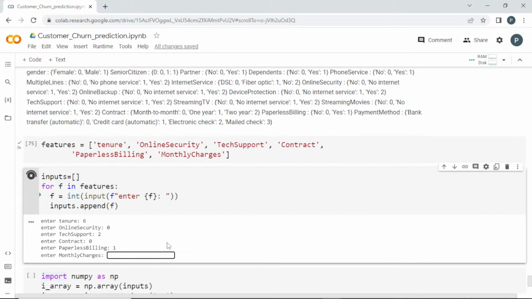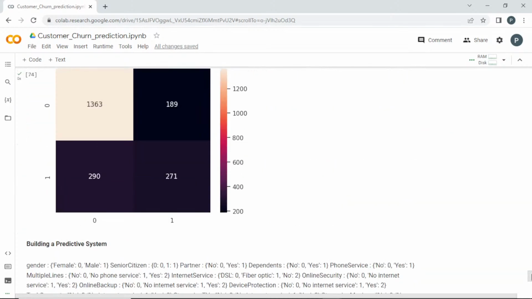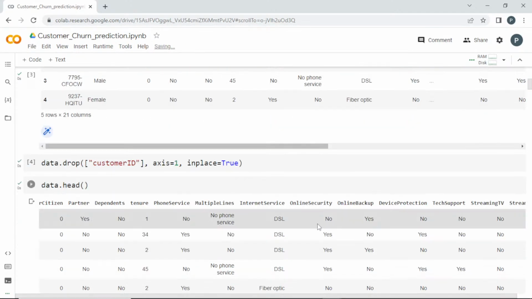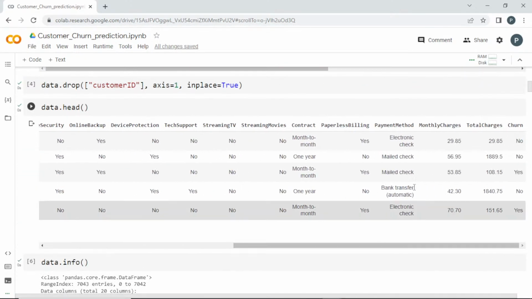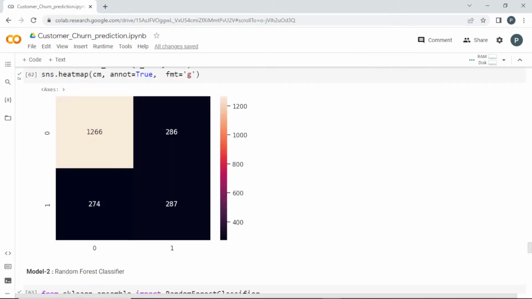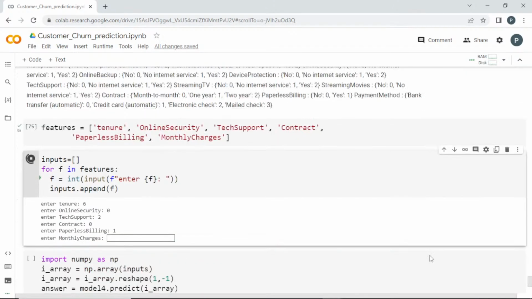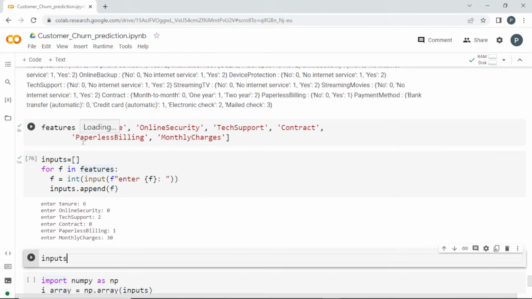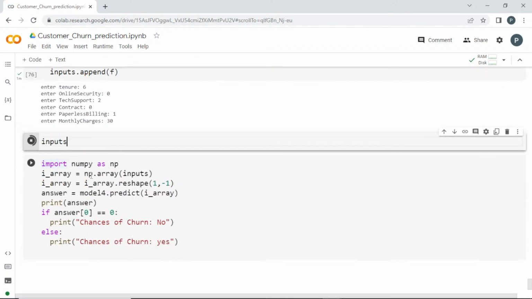And the monthly charges I want to enter. What is the range of monthly charges we are having? I'll see it here. Okay, it's nearly in that range, so I'll pass a monthly charge, for example, 30. Now it is stored in this inputs. All these values which I have entered, if I print this inputs, it is going to be there.